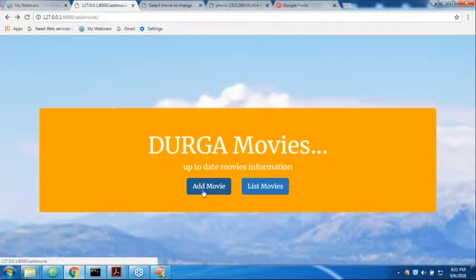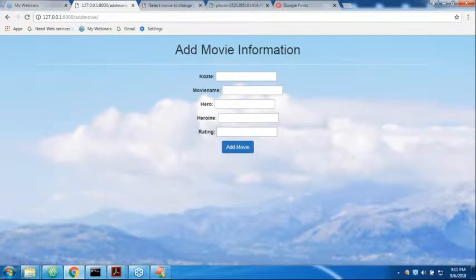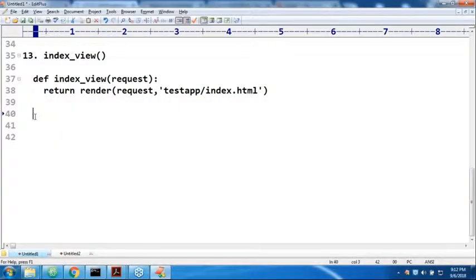If I click add view, if I click this one, now I want this display page. What do I have to take? Very simple, just observe. Index view completed, home page complete discussion happened. Next, if I click the add movie button, the add movie link, what will happen? Now observe this one, very important.